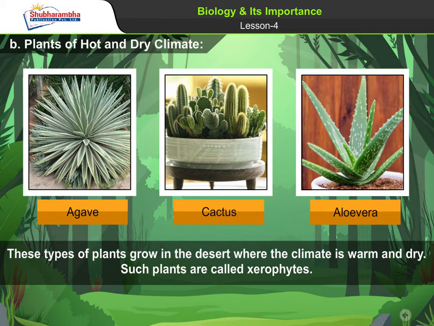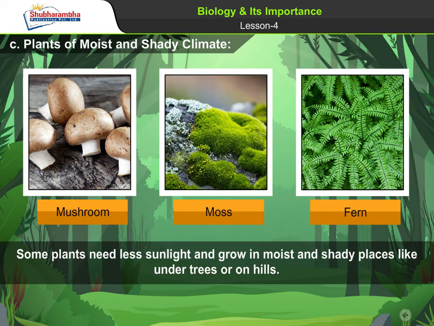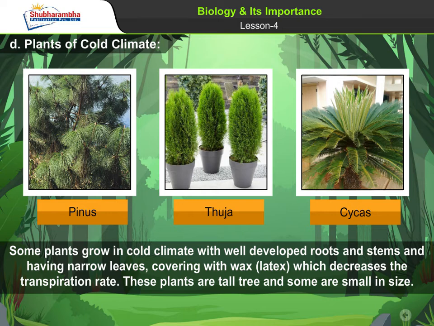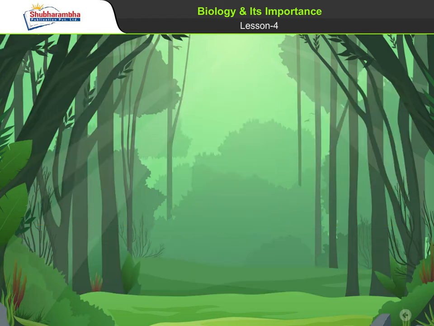B. Plants of hot and dry climate. These types of plants grow in the desert where the climate is warm and dry. Such plants are called xerophytes. C. Plants of moist and shady climate. Some plants need less sunlight and grow in moist and shady places like under trees or on hills. D. Plants of cold climate. Some plants grow in cold climate with well-developed roots and stems and narrow leaves, covered with wax and latex, which decreases the transpiration rate. These plants are tall trees and some are small in size.